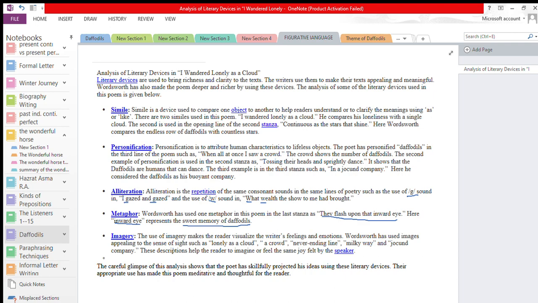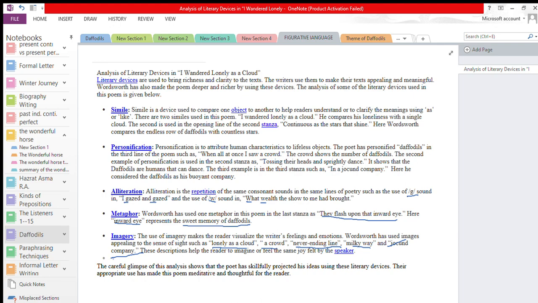Wordsworth has used images appealing to the sense of sight, such as lonely as a cloud, a crowd, never-ending line. All these are examples of imagery, Milky Way, and jocund company. These descriptions help the reader to imagine or feel the same joy felt by the speaker. So the use of imagery makes the reader visualize the writer's feelings and emotions. Now we can imagine all these things, and we can make the images in our own mind.